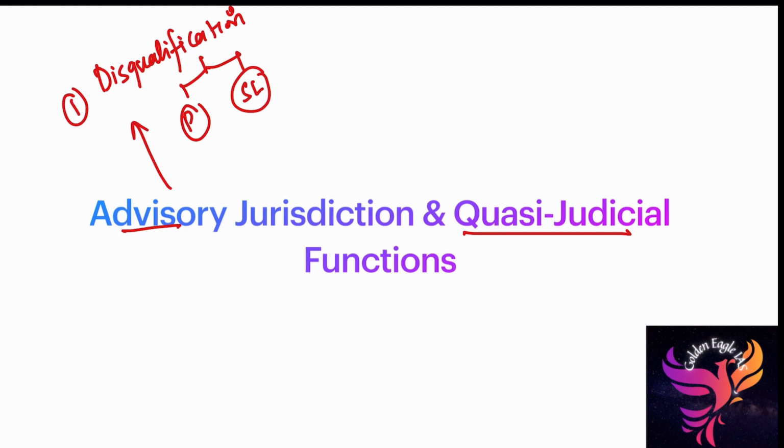In this, the opinion of the commission is binding. You have to remember this. Mostly we think it is a non-binding advisory role, but it is binding on the President.